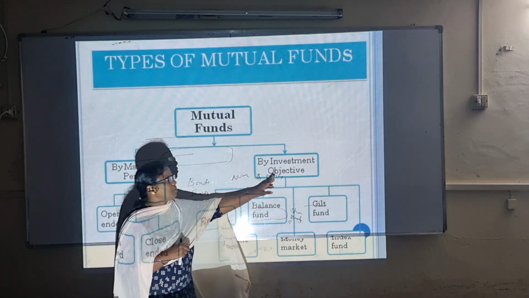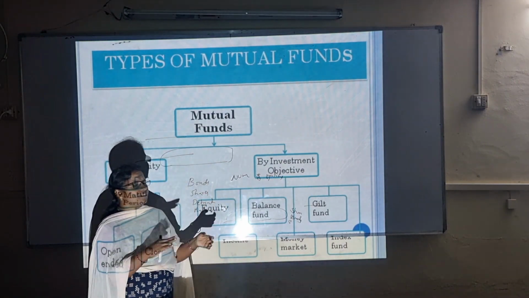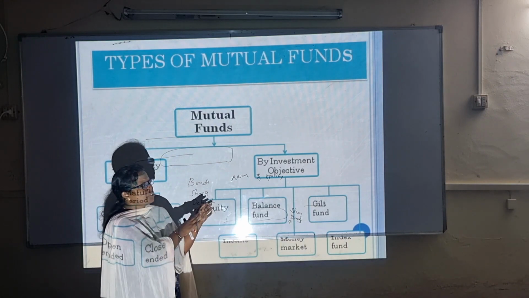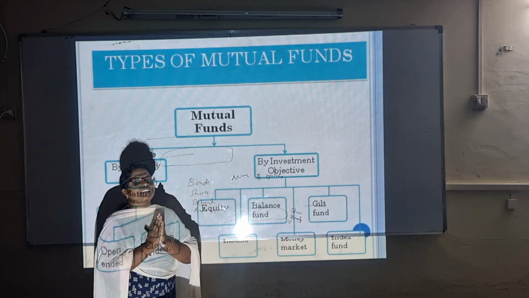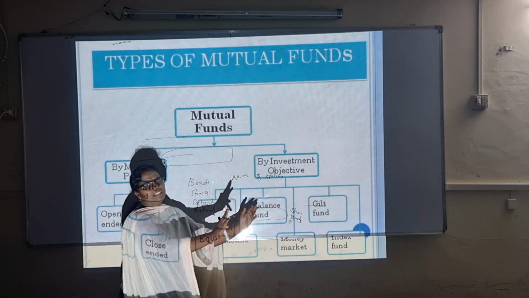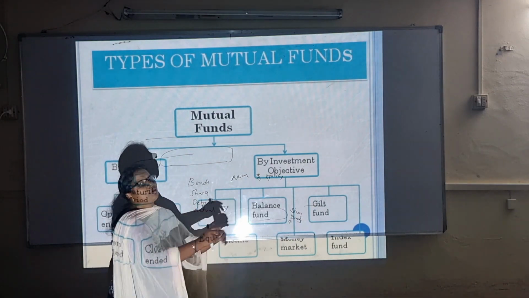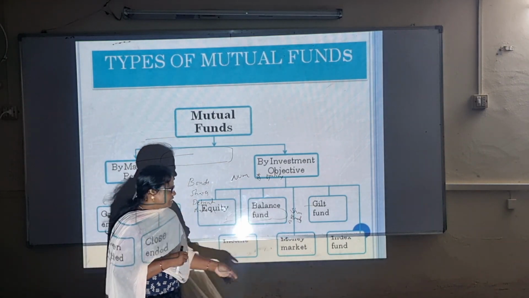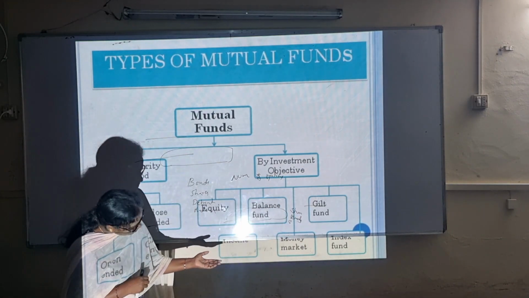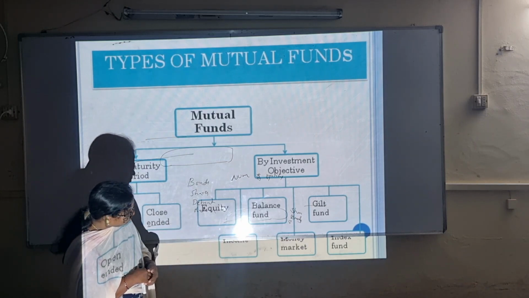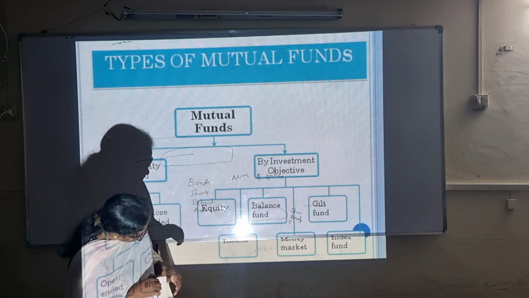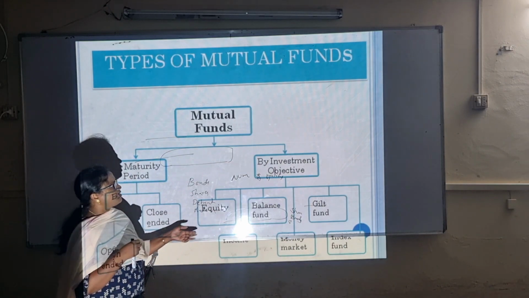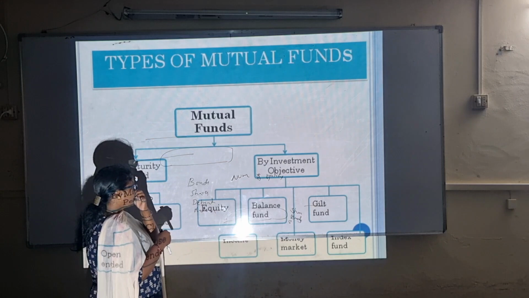According to investment objective, once you invest in any of the schemes, the main objective is only the returns, in whichever scheme you are gaining the returns: equities, balanced funds, gilt-edged funds, market index. These are different types of investment objective related schemes.